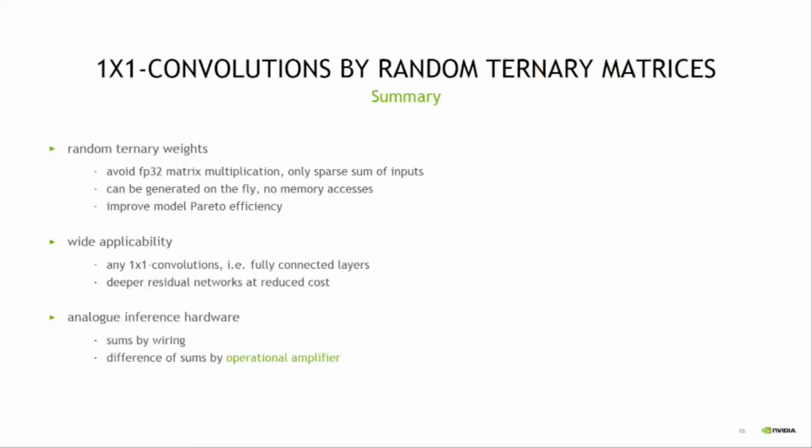Our method is energy efficient and suited for existing hardware, allowing for a range of possible implementations. For example, the sparse sums of the activations may be simply realized by wiring. Moreover, the difference of sums may be performed by using an operational amplifier. Hence, at inference time, our algorithm may be mapped to analog hardware. Note that the sources of noise are reduced, since the number of required digital to analog converters is linear in the number of activations.